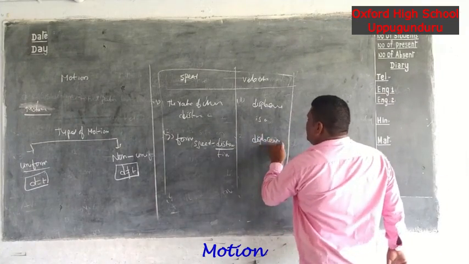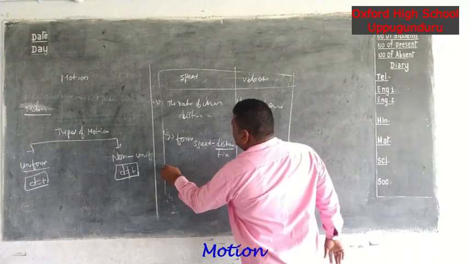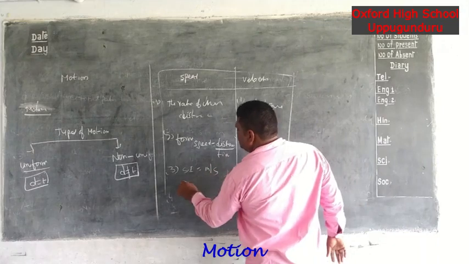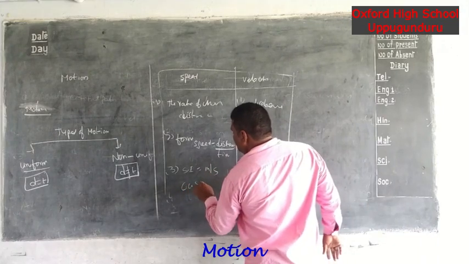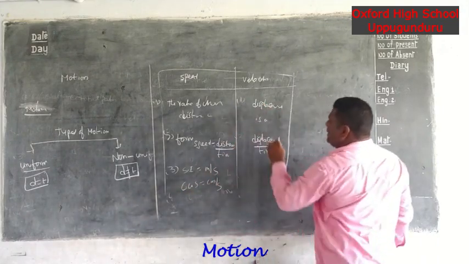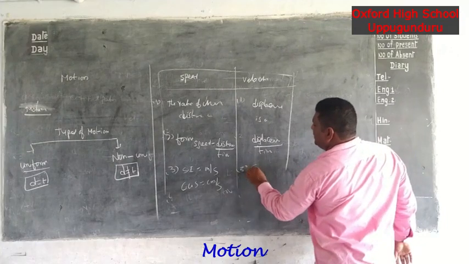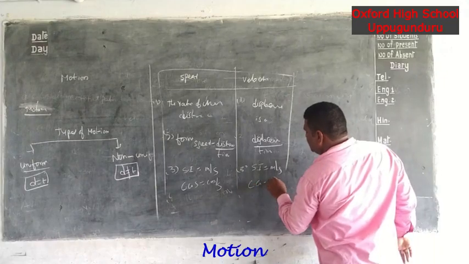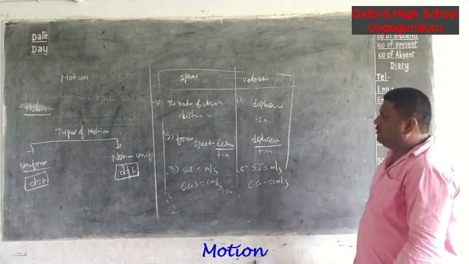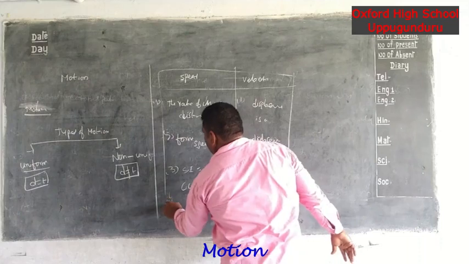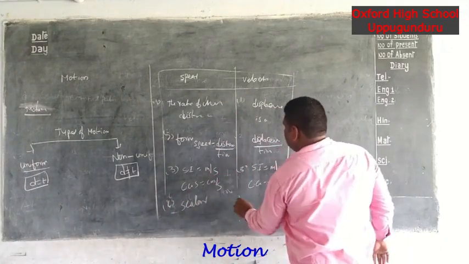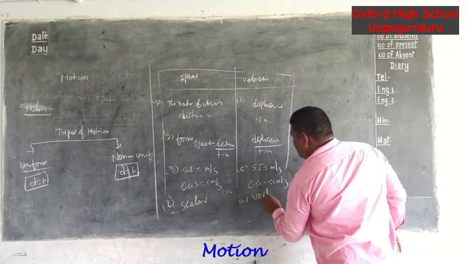Next, here write the units. SI unit is meter per second, CGS unit is centimeter per second. Now write the velocity units: SI unit meter per second, CGS unit centimeter per second. Now write which quantity speed is: scalar quantity. Velocity is a vector quantity.